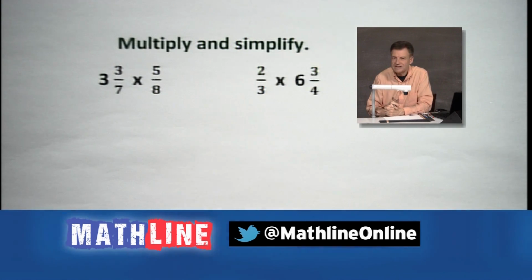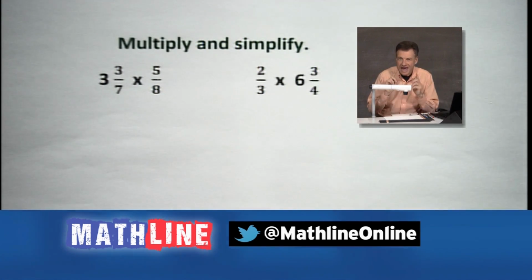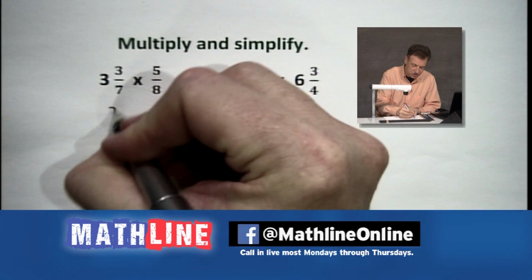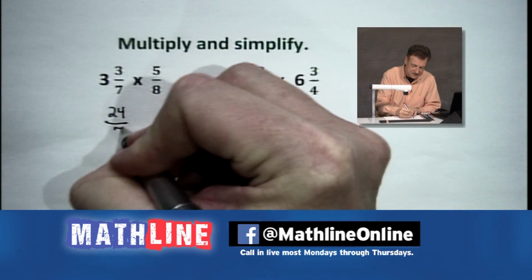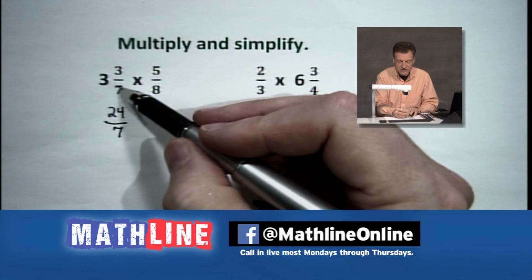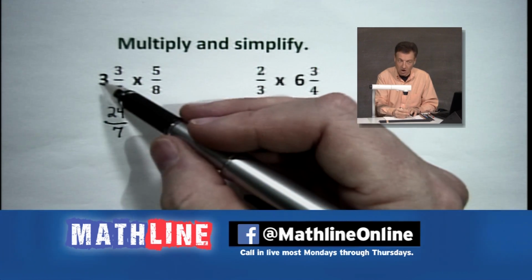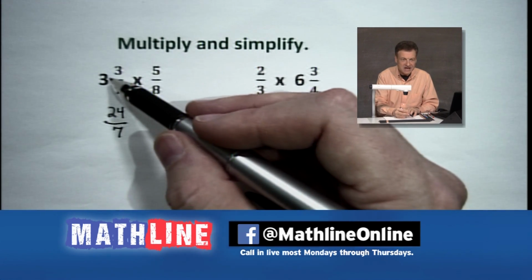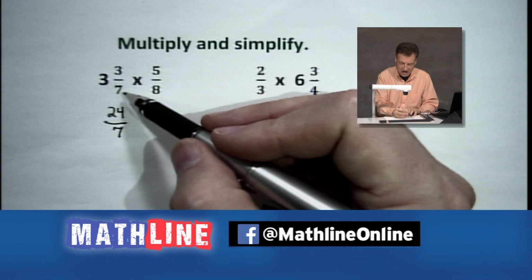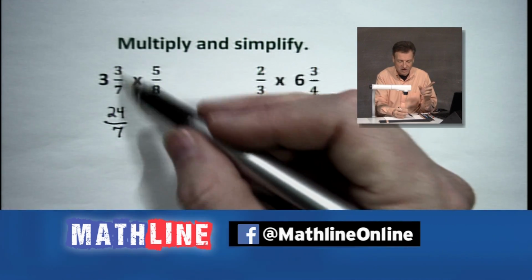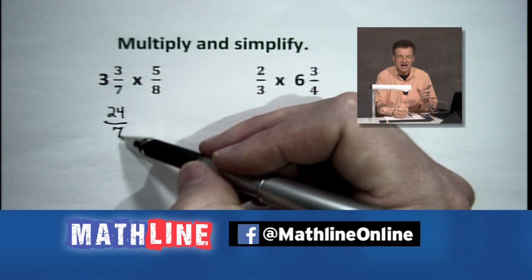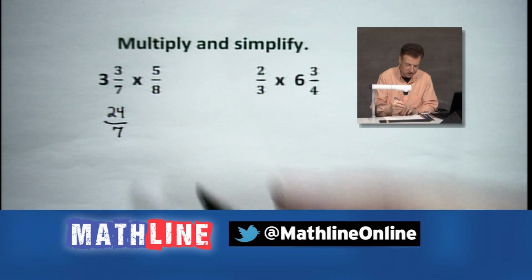You've got 3 times 7, which is going to give you 21. Add the 3, we're going to get 24 over 7. Everybody see that again? Take this 3, the big 3, the whole number part of this mixed number. Take the 3 times the 7 in the denominator, it's 21. Then add that numerator and put the 24 back over the 7. That's what we've got to remember to do.